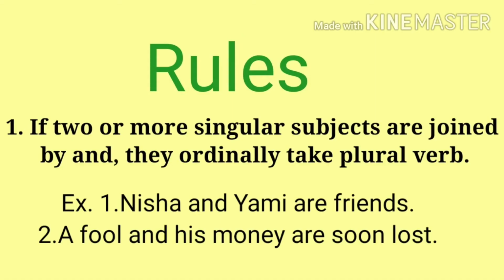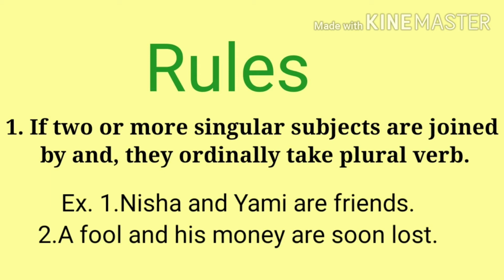There are certain rules of subject verb agreement. The first rule is if two or more singular subjects are joined by and, they ordinarily take a plural verb. For example, Nisha and Yami are friends. Nisha and Yami both are singular subjects connected with and, so we are using a plural verb.